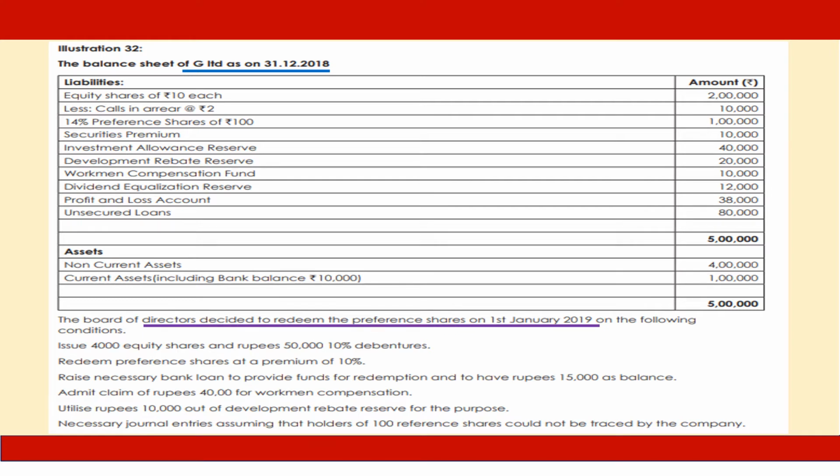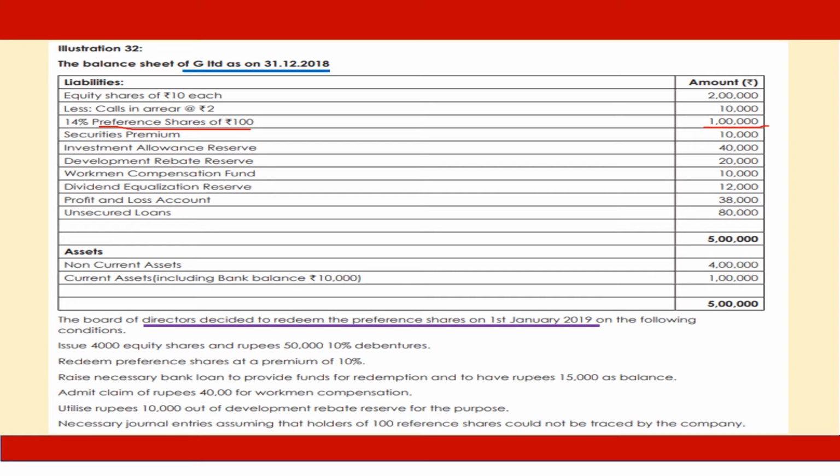It pertains to the decision of the directors to redeem preference shares on 1st January 2019, and the company has 14% preference shares of 100 each worth rupees 1 lakh.